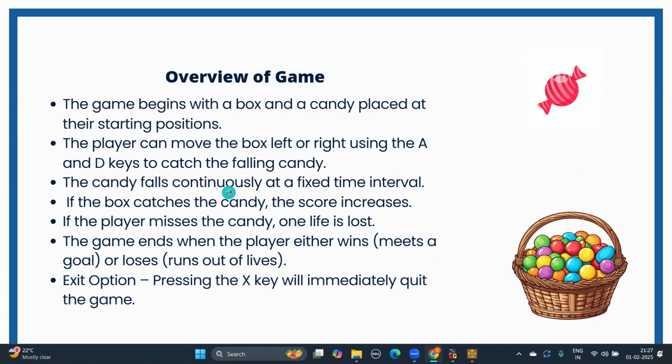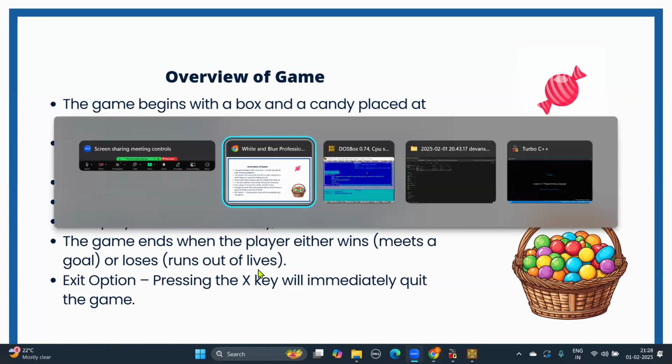If the basket catches the candy, the score increases. If the candy is missed, then one life is lost. Okay, and the game ends when the player either wins or loses, right? And if the user wants to exit the game, then he or she will press the X key, then immediately it will quit the game, right? So let's implement. Let me open Turbo C++.